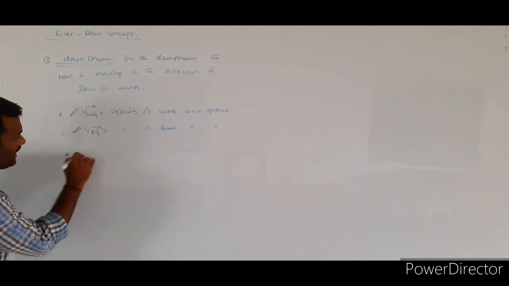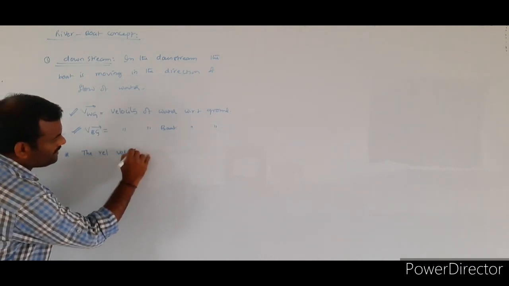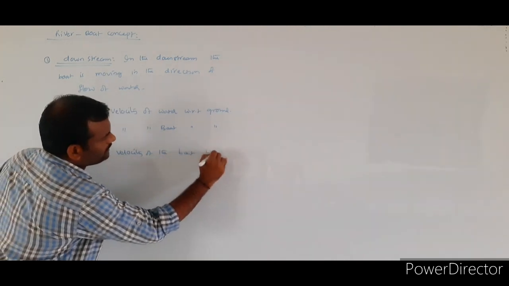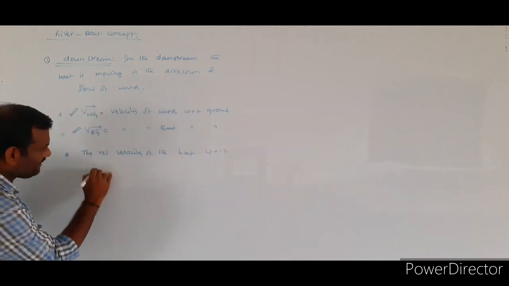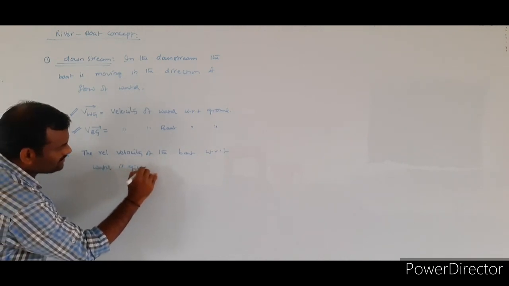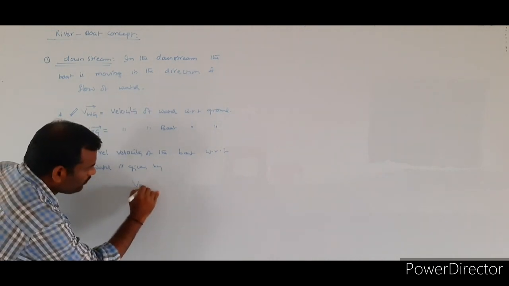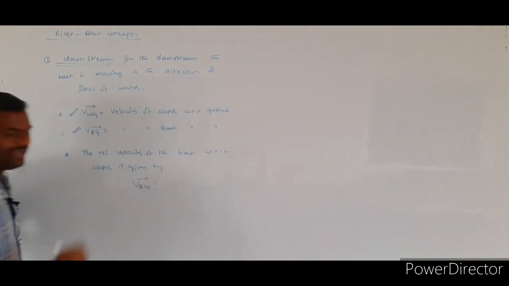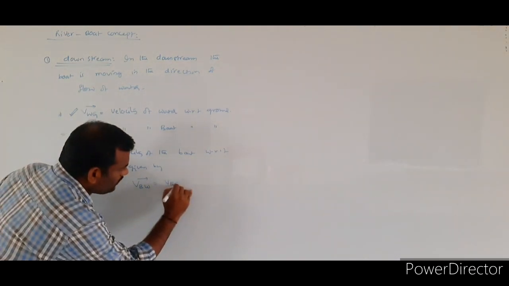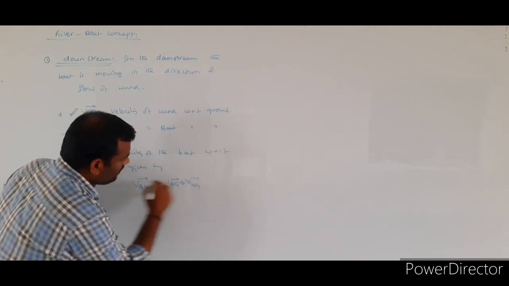the relative velocity of the boat with respect to water is given by velocity of the boat with respect to the water is equal to VBG bar plus VWG bar.